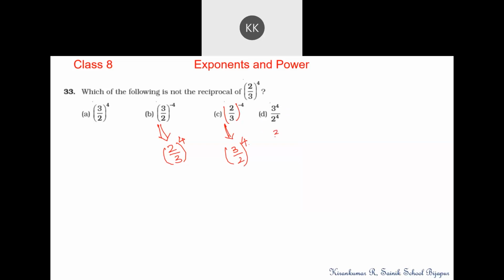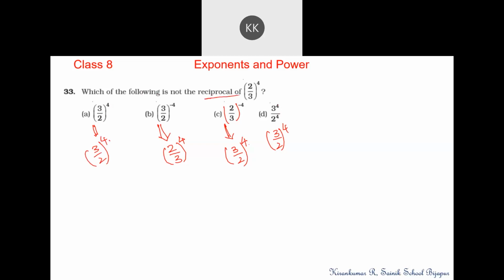When the powers are same, we can write in this format. It is the same as (3 by 2) to the power 4.